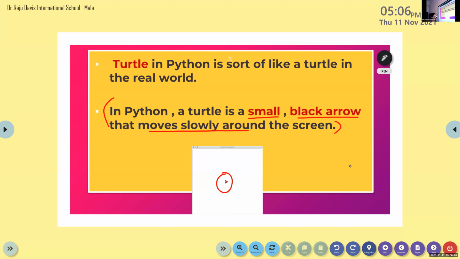So now we are going to learn the different commands through which we can make the turtle move, or we can change the position of the turtle. You have to only write the second sentence. So we are moving to the next slide. You just take the screenshot.